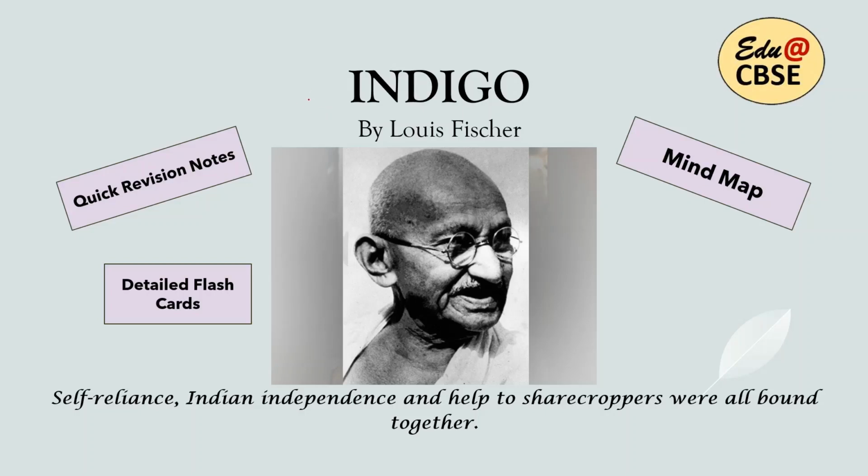Today I brought an explanation of the chapter Indigo by Louis Fisher. I'll be sharing the mind map, and it is going to be a mind map with detailed flashcards, so that your question answers are prepared side by side, and it serves as quick revision notes for you. Now, in this chapter, the Champaran movement has been discussed, and it paved the way to self-reliance, Indian independence, and of course, help to sharecroppers. All these things were bound together in the Champaran movement.